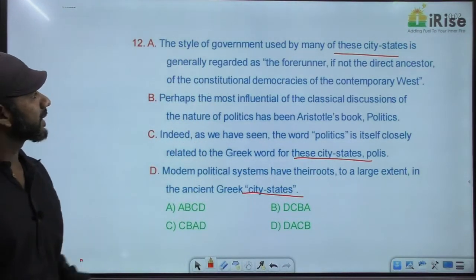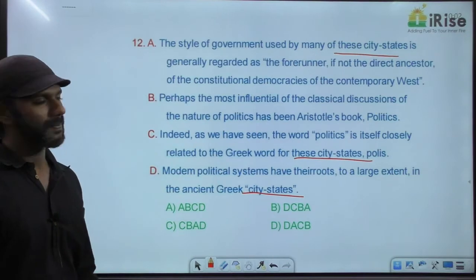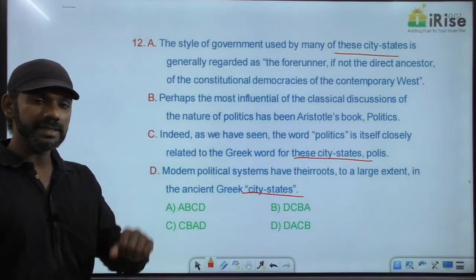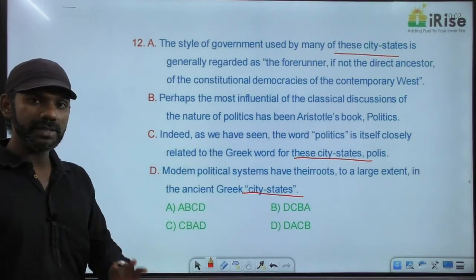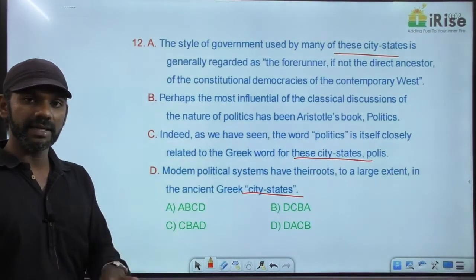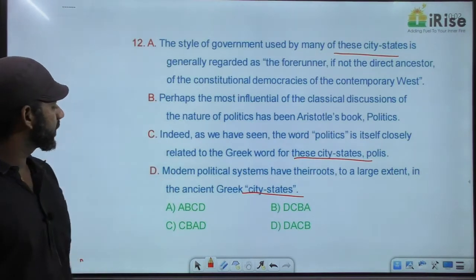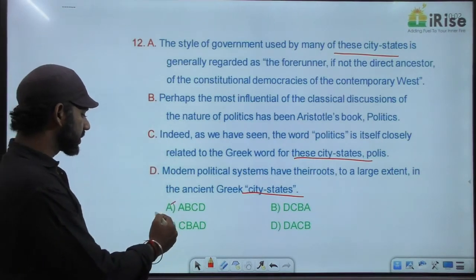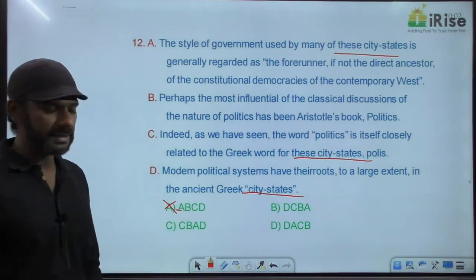Now, can the paragraph start with A? No. Because A says these city-states. These is a demonstrative pronoun. If a sentence says these city-states, immediately before it, there must be a sentence containing mention about city-states. So paragraph cannot start with A. Based on that, option A is eliminated.